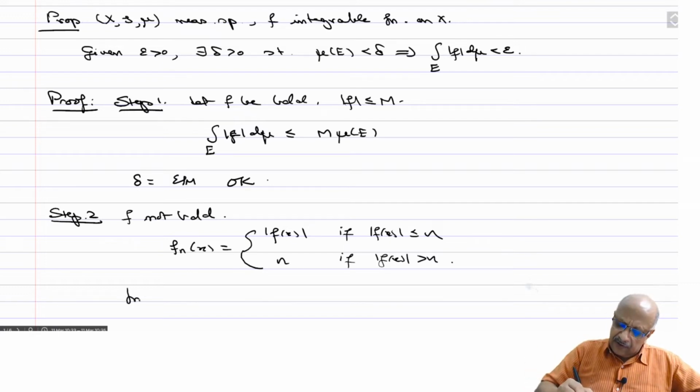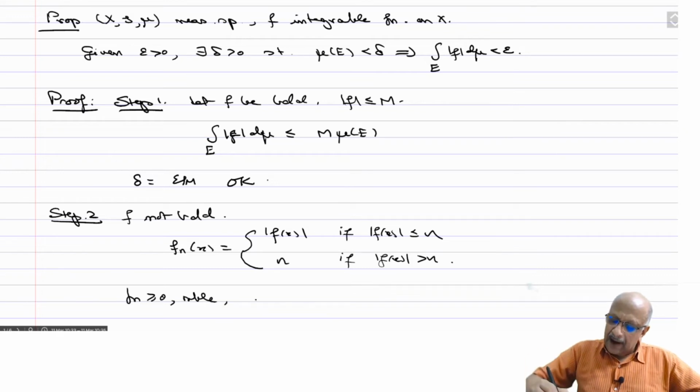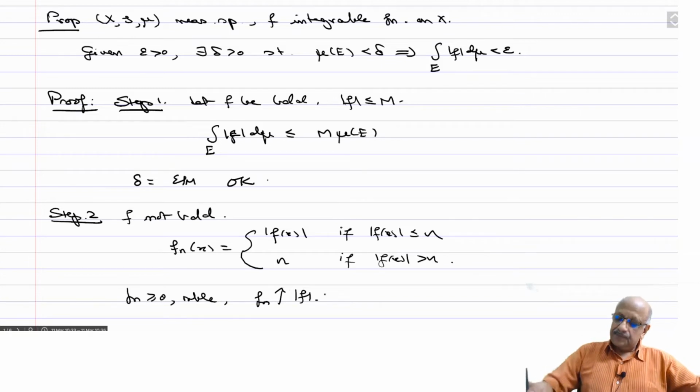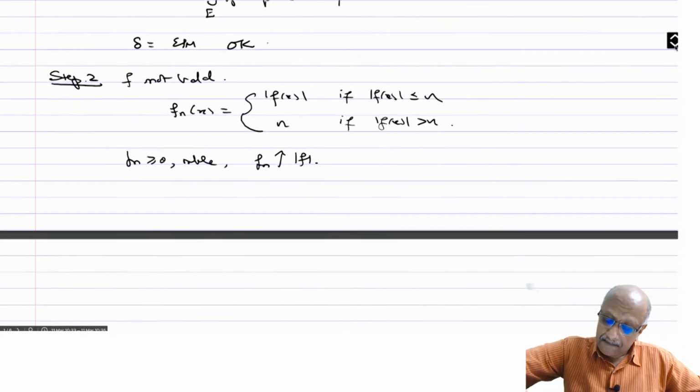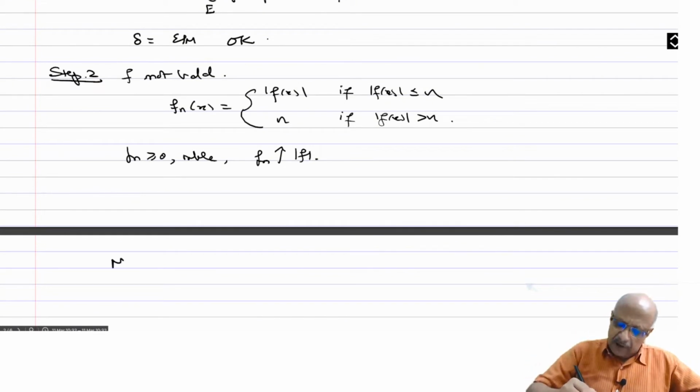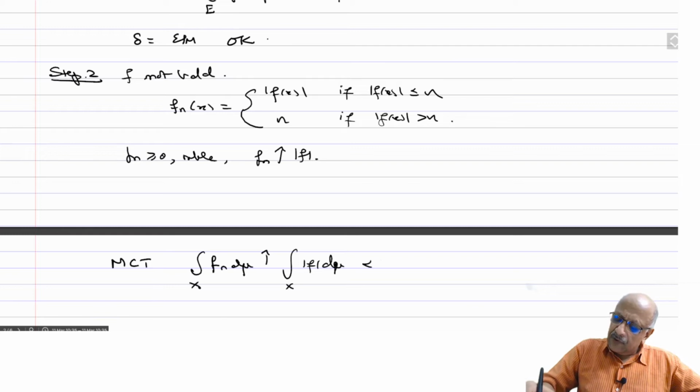Then f_n is non-negative, measurable, and f_n in fact increases to mod f. So by the monotone convergence theorem, the integral over X of f_n d mu will increase to the integral over X of mod f d mu, and that of course is finite in this case.